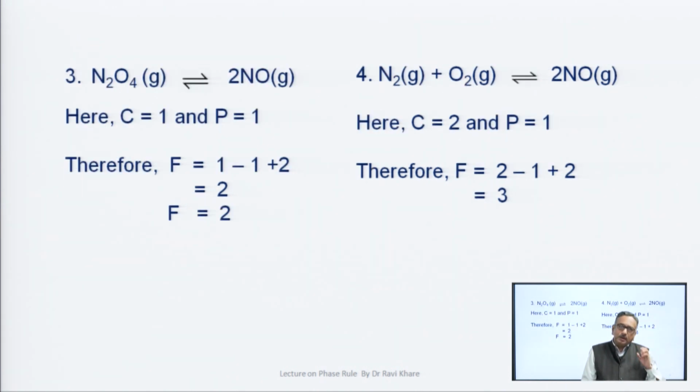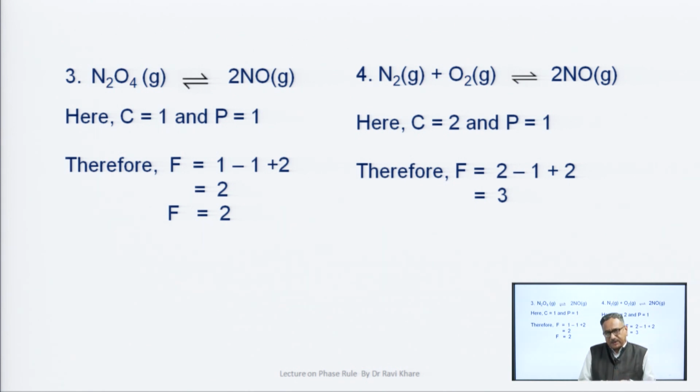Now, question number 3: N2O4, which is a gas, is in dynamic equilibrium with twice NO, which is also a gas. This is the equilibrium you are given for the calculation of degree of freedom. You have to calculate the value of capital F using the phase rule. Here N2O4, which is a gas, is in dynamic equilibrium with twice NO, which is also a gas.